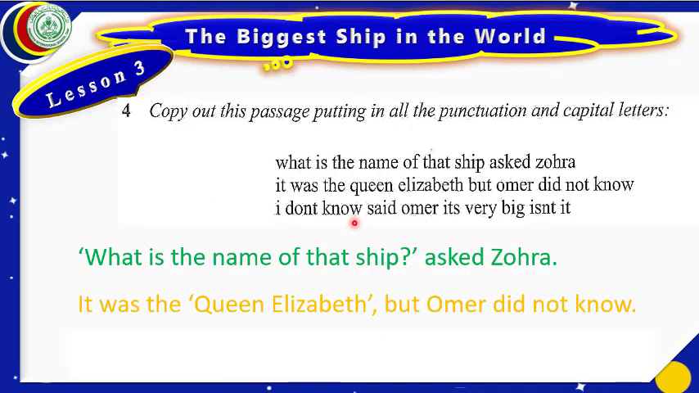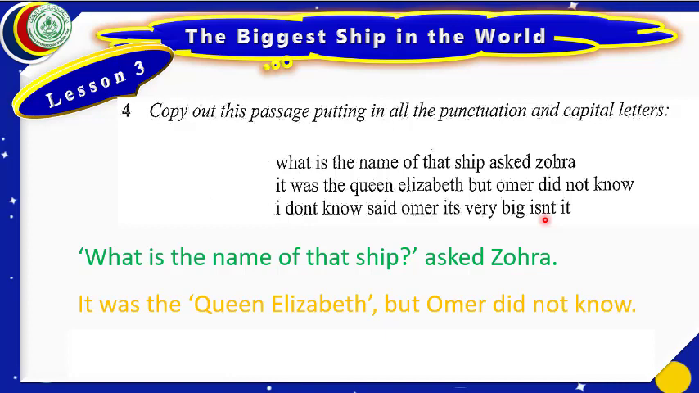This much are the words of Umar. That is why we shall put it in inverted commas. Here will be a comma also. Said Umar. O will be capital. It's very big. Dear students, this is short form of it is. After T there will be apostrophe also. Very big.